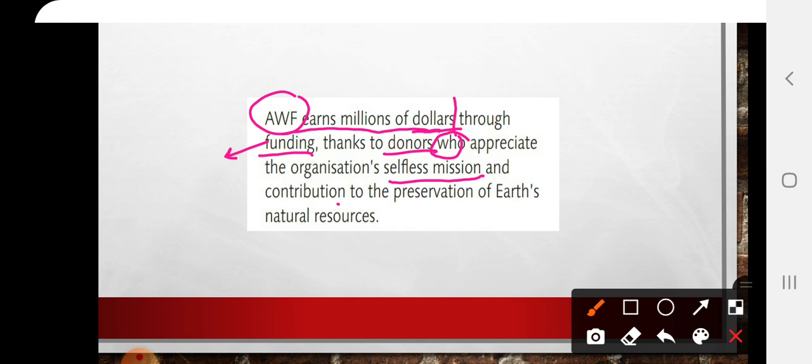And contribution means joining, to the preservation of Earth's natural resources. So they also contribute to the preservation of Earth's resources. Preservation has the same meaning as conservation.